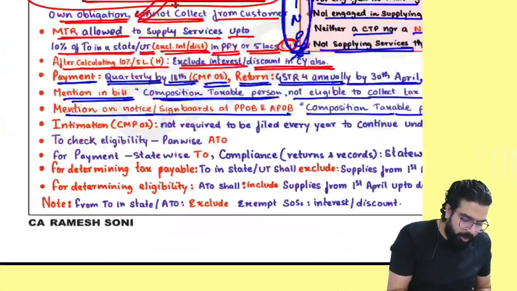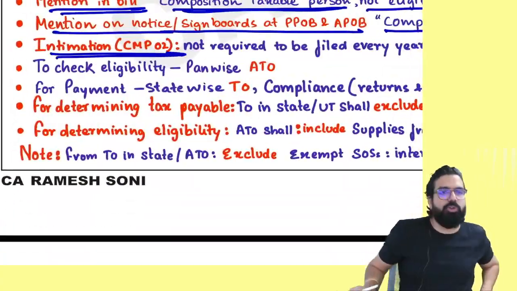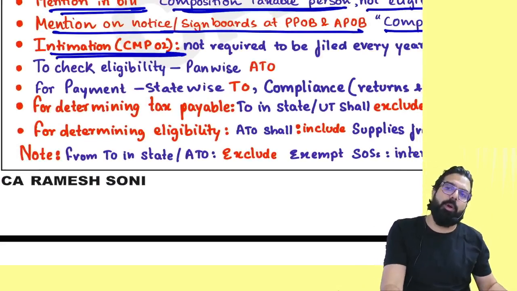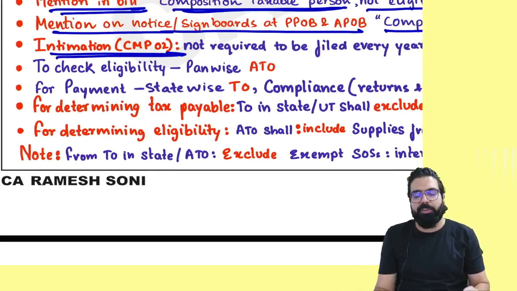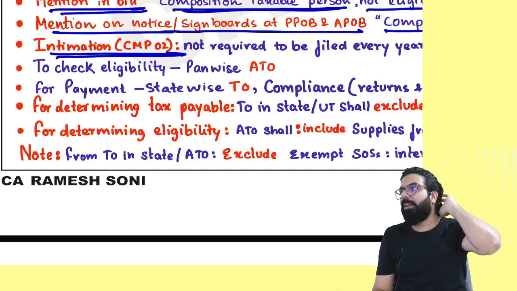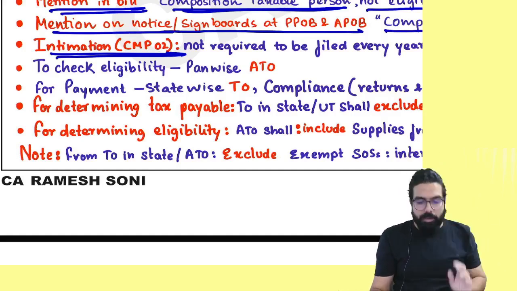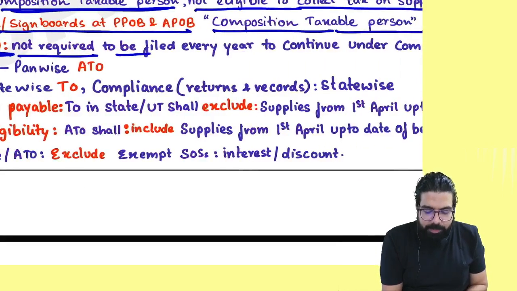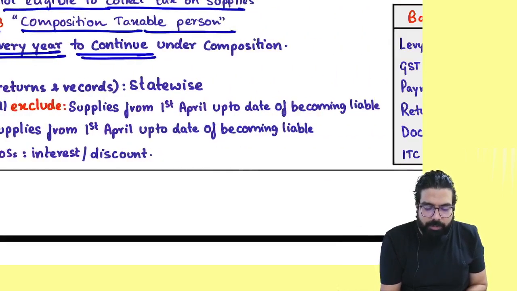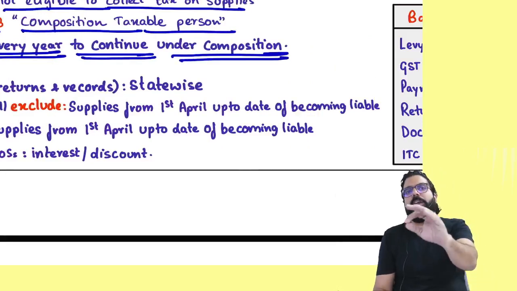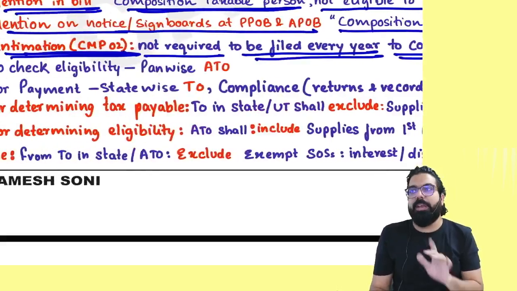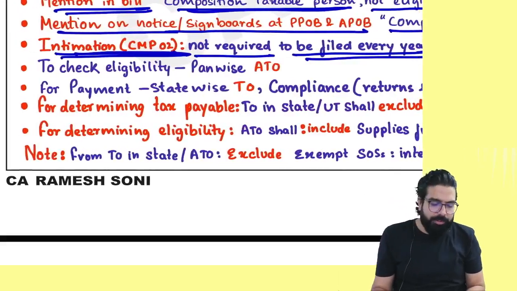Everyone over here, down now. Sir, this CMP02 intimation, is it required to be filed every year to continue under composition scheme, or once I come under composition scheme, can I continue unless I become ineligible? It says intimation is not required to be filed every year to continue under composition scheme. Once you come under composition scheme, you can continue to be under composition scheme. Every year this intimation is not required.